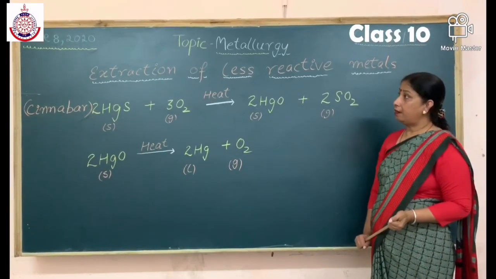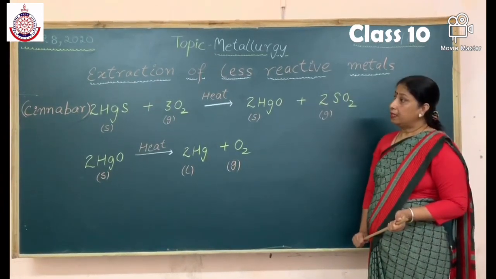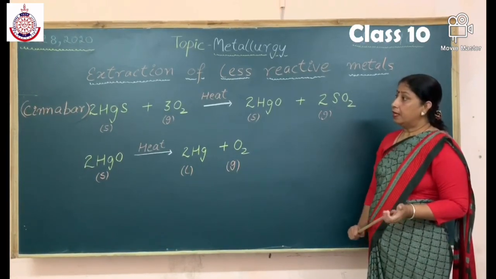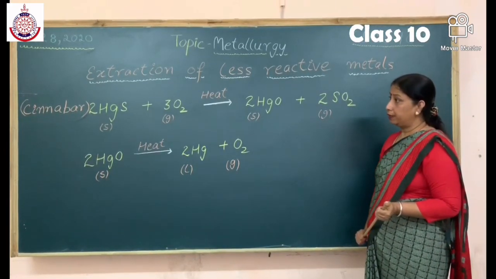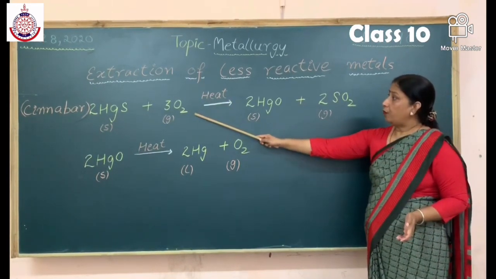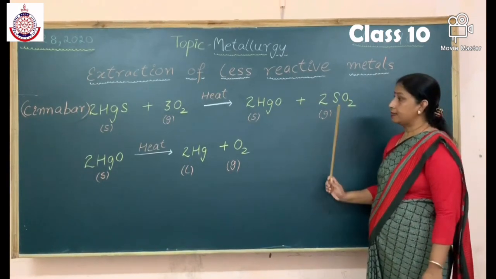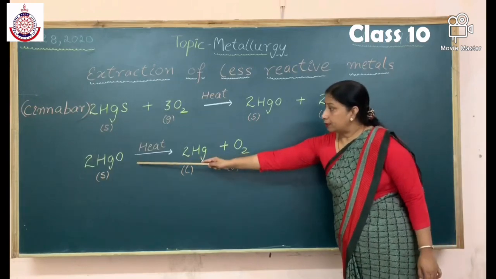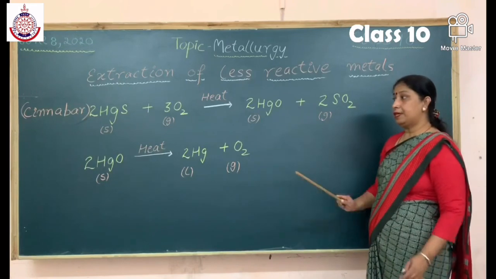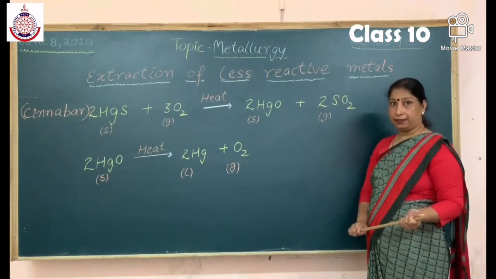Students, now we will learn extraction of less reactive metals. I am taking mercury. Mercury is a less reactive metal. Cinnabar is an ore of mercury. When cinnabar is heated in the presence of oxygen, it gives mercuric oxide and sulfur dioxide gas. When mercuric oxide is heated, it gives mercury and oxygen. Similarly, we can extract copper from copper sulfide.